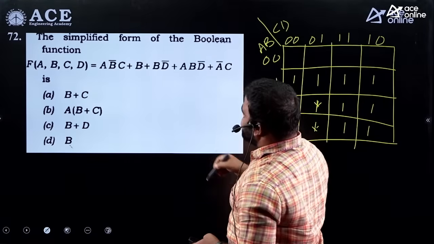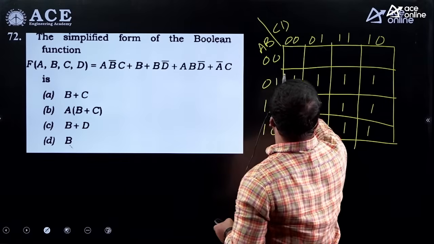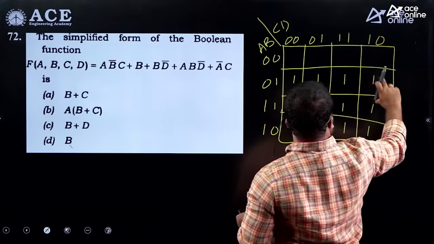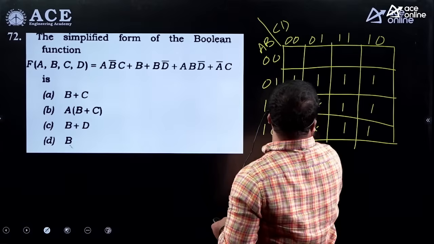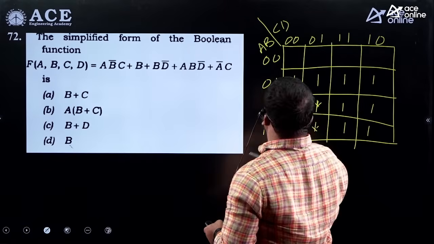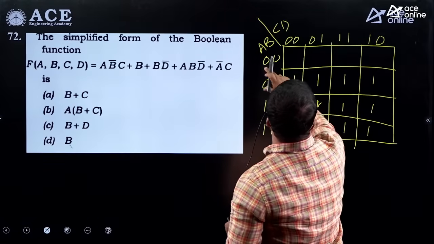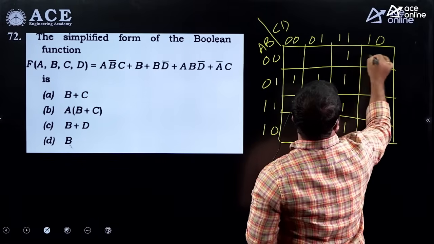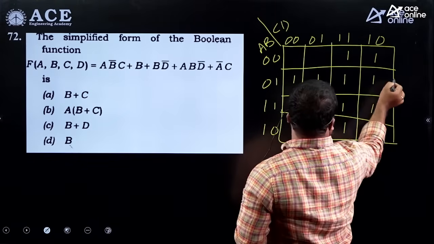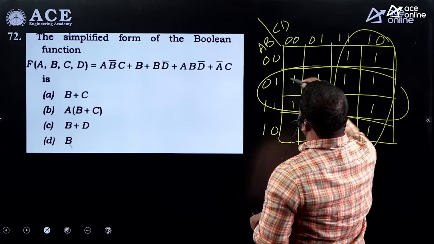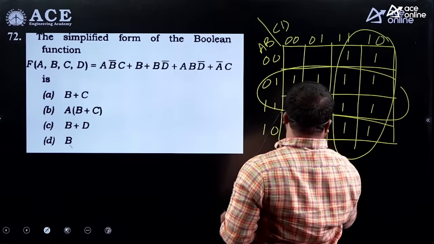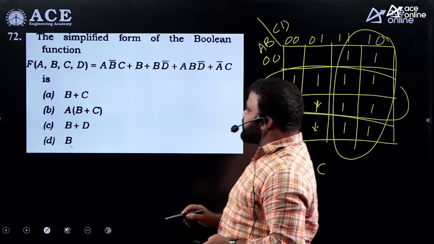Next one is b d bar, b equals to 1, d equals to 0 means these two and these two are minterms. A b d bar means this one and this one should be minterm. So a bar c, so a equal to 0, c equals to 1, so these are minterms. Then obviously this is one grouping, this is another grouping, which is resulting here it is b and here it is c. B plus c, answer is A.